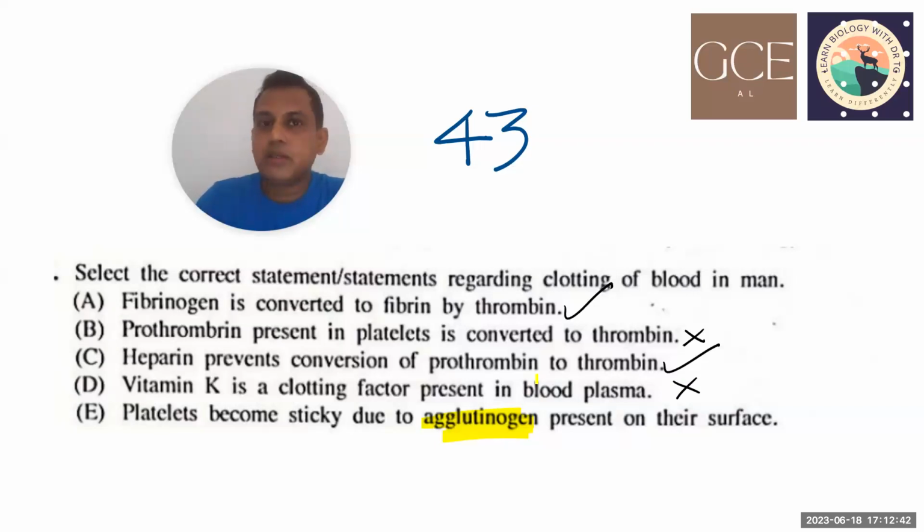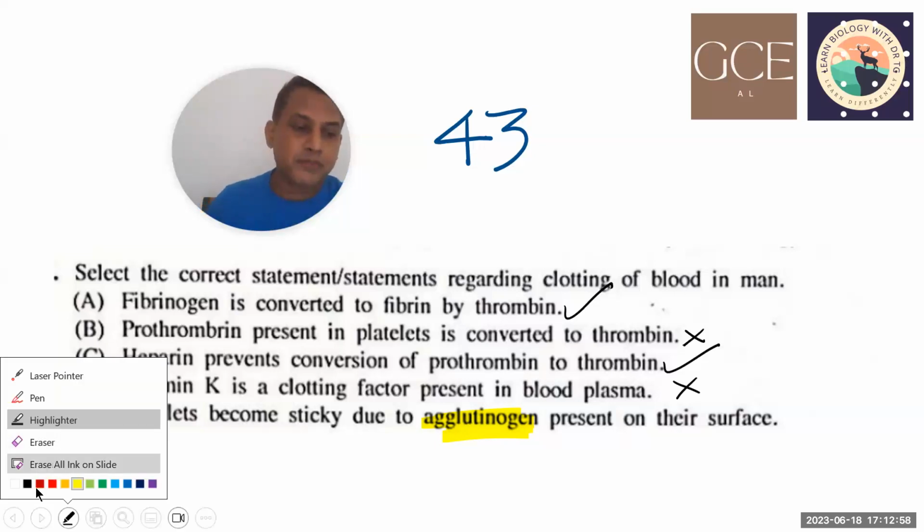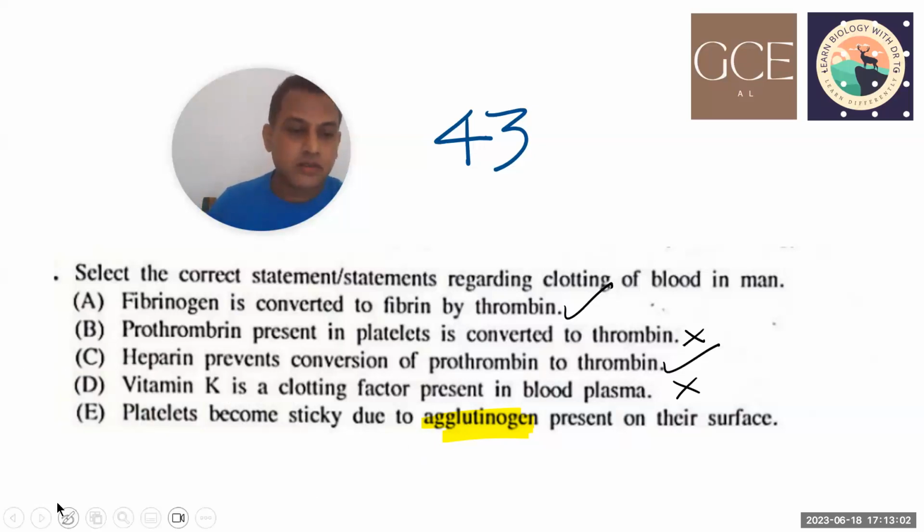Can you remember where you saw this word in the resource book? You have heard a similar word in the resource book called agglutinin.